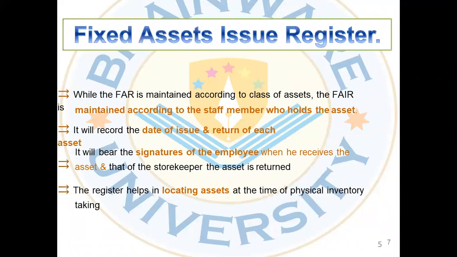While the FAR is maintained according to the class of assets, it is maintained according to the staff members who hold the asset too. It will record the date of issue and return. It will also have the signatures of the employee when he receives the assets, and that of the storekeeper when the assets are returned.